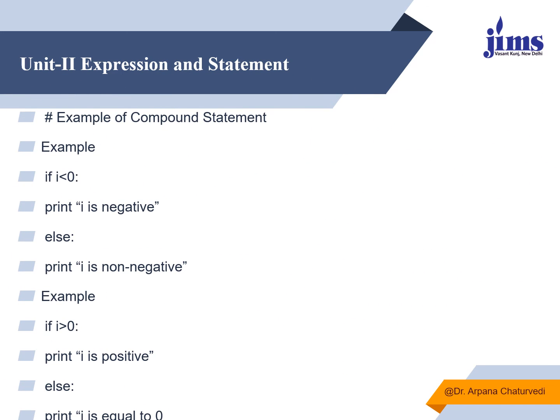An example of a compound statement is: if i is less than 0 colon, then print i is negative. This should have 4 spaces over here. Then else comes, then again 4 spaces of indentation should be over here. Similarly, in case of if i is greater than 0, we will give 4 spaces of indentation, because this is a block of if, and this is a block of else. So we can mention the block by putting indentation.